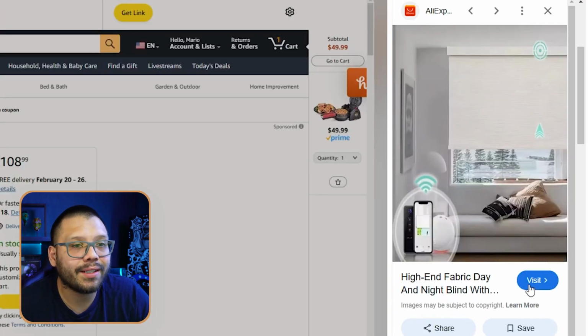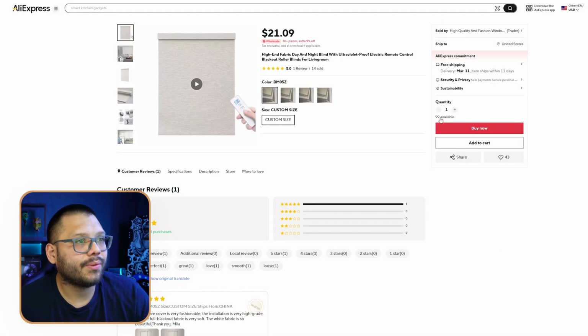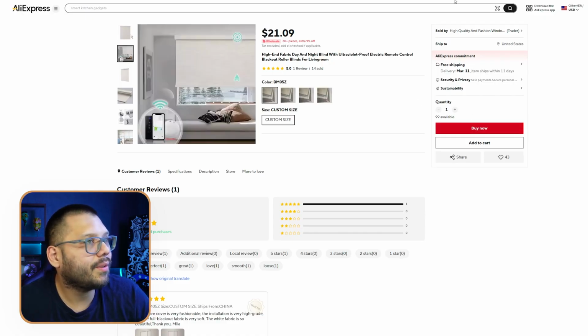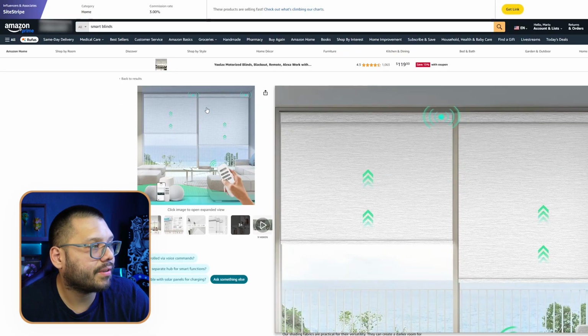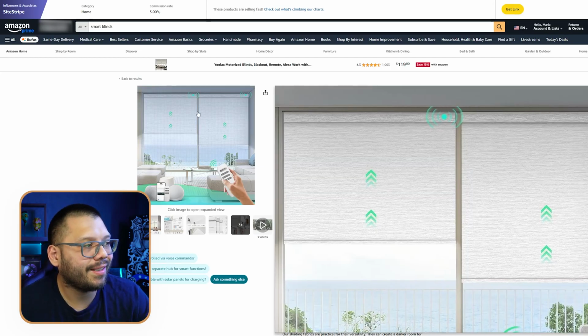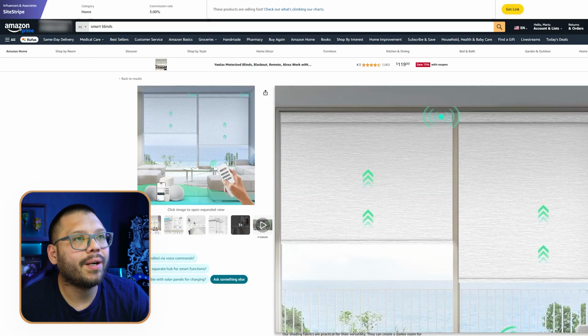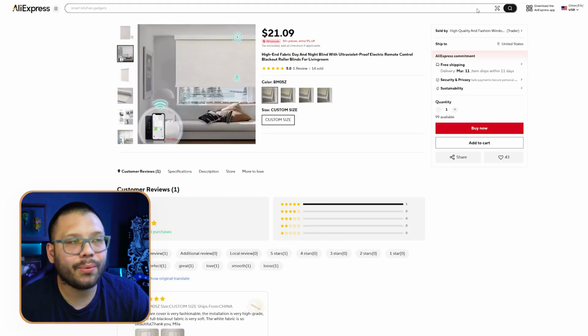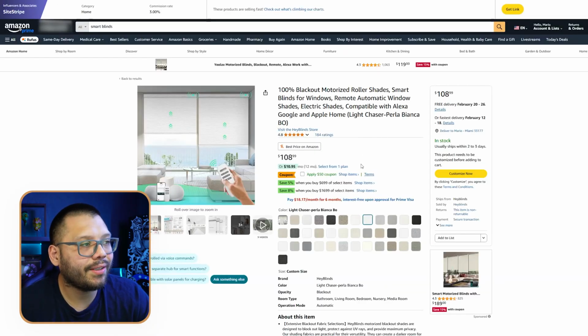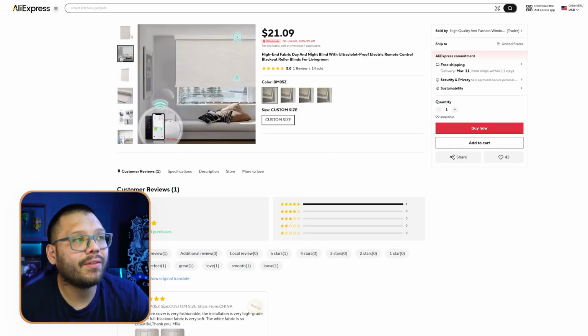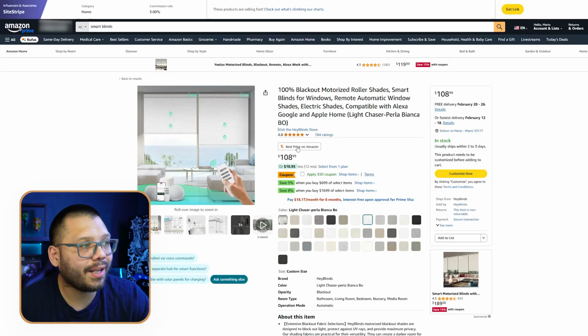But check this out. I found one on AliExpress. Let's see what this is. And wow, this one's running for $21. Now, this is a lot less. This is going to be just one from the looks of it, is it? Actually, no, this looks to be either the same one or half of one. I'm not entirely sure, simply because the image here shows 2 of them, whereas this one only shows 1. But either way, if it's selling on Amazon for $108 and it is 2 of them, you can still offer 2 of these for a total of what, $42. And if you sell it for what they're selling it on Amazon at, $108, you're easily more than doubling your money. So you are going to be making a pretty good profit for these.